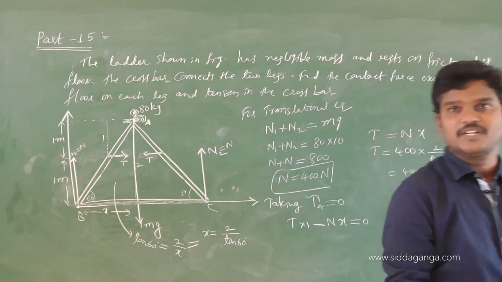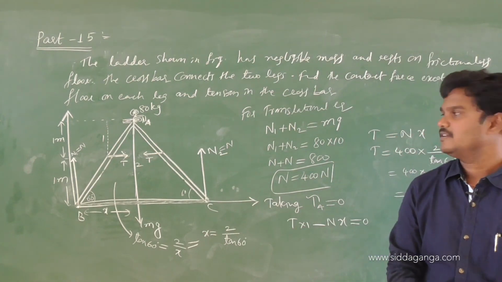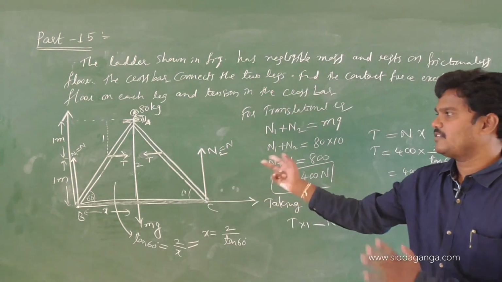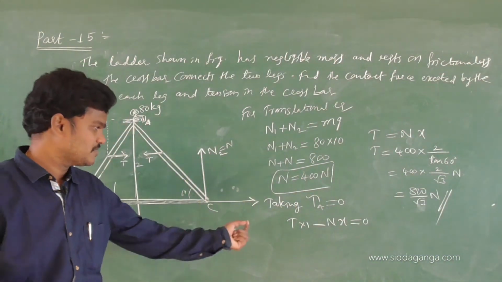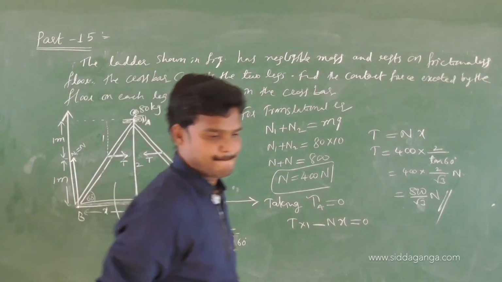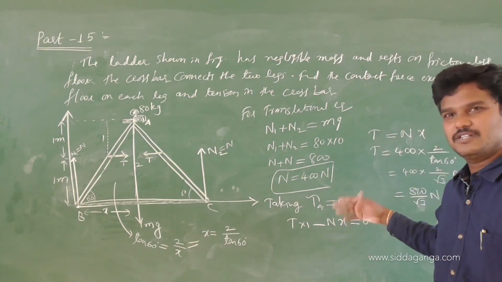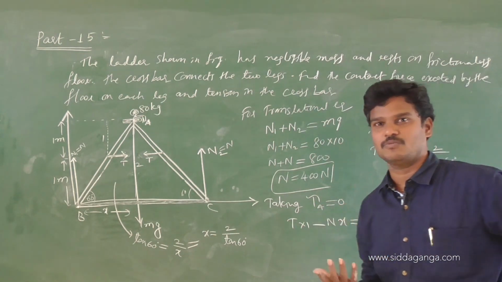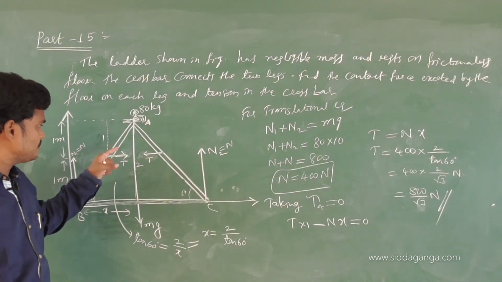So try to apply this method to solve some other questions from any type of textbook. Applying torque is not easy. Practice a number of times. I can apply it fast, but I am worried about you especially. Because of you, I get confused with some calculation mistakes. Otherwise, I can solve directly and fast. Check your calculations, maybe sometimes 2 by 3, 3 by 2. You know the values of tan 60, sin 60, cos 60. You verify the calculations. Here, try to understand how I am extending the problem.